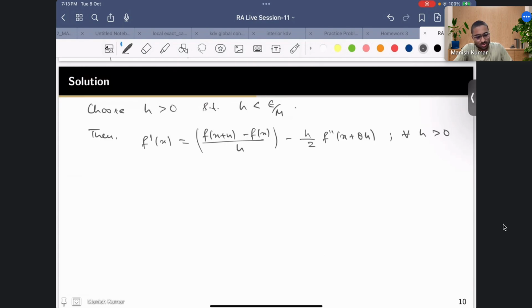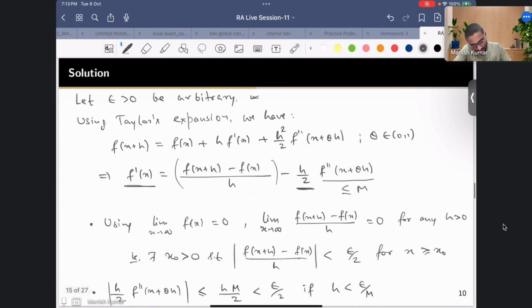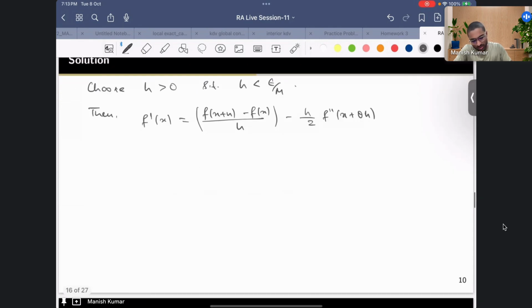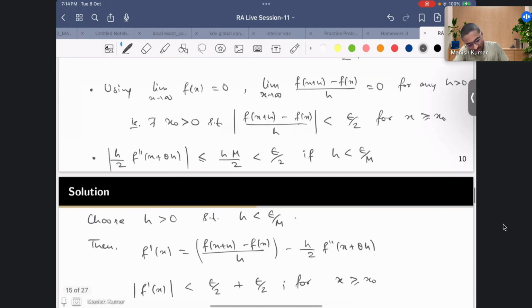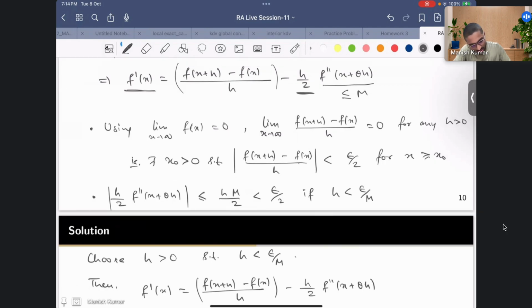So maybe I can write here, this is for any h greater than 0, right? So in particular for this kind of choice I am getting this kind of expression for my f prime. Now I can clearly see that my f prime of x is less than epsilon by 2 plus epsilon by 2 for x greater than or equal to x naught, right? This is from 1 and 2, so 1 and 2.